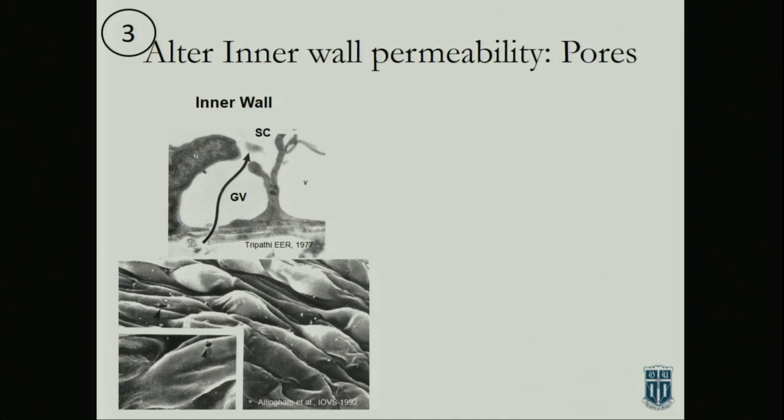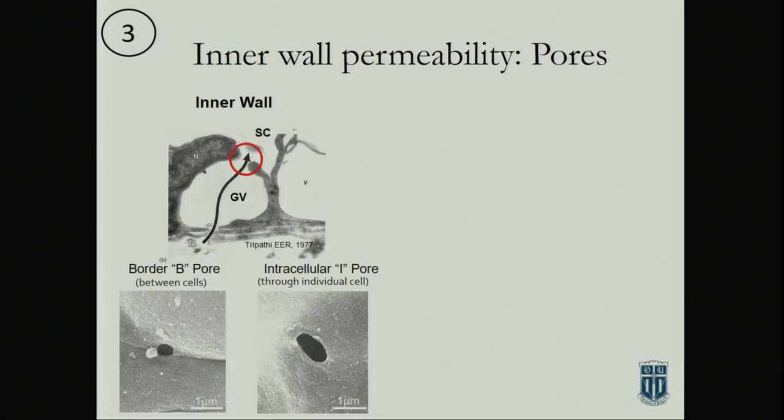So the third way is to alter the permeability. Ernst shows some pictures of pores. There are these structures in the inner wall, giant vacuoles, and you can have basically two types. I favor the border pore. I personally think that the border pore is the active pore, the one that is opening and closing, and that the pore that's associated with the vacuole that we see here is really a safety valve. It keeps the cell from basically blowing off the inner wall.